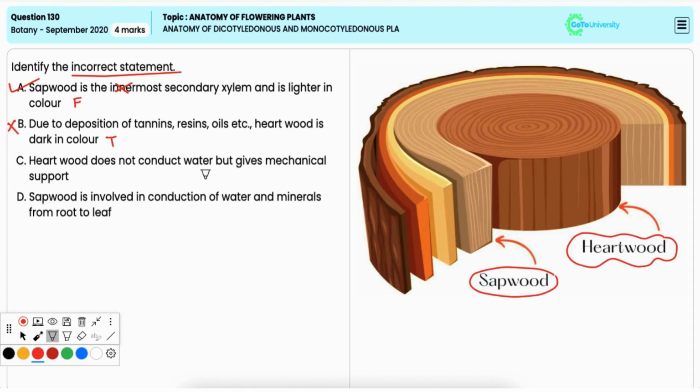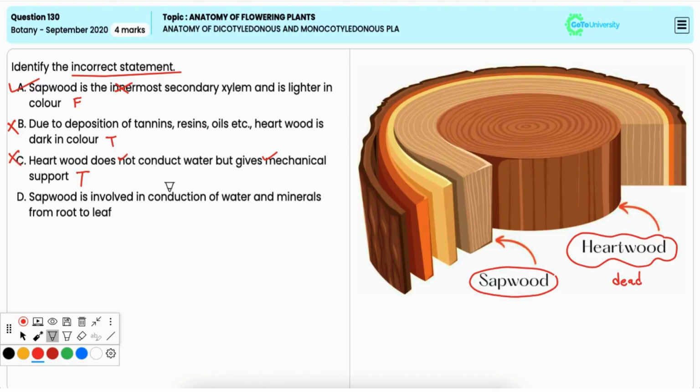Option C, heartwood does not conduct water but gives mechanical support. This is also true. Heartwood, which is the inner part of the wood, is dead and no longer conducts water. It provides only structural support to the tree. Hence, it is incorrect option.